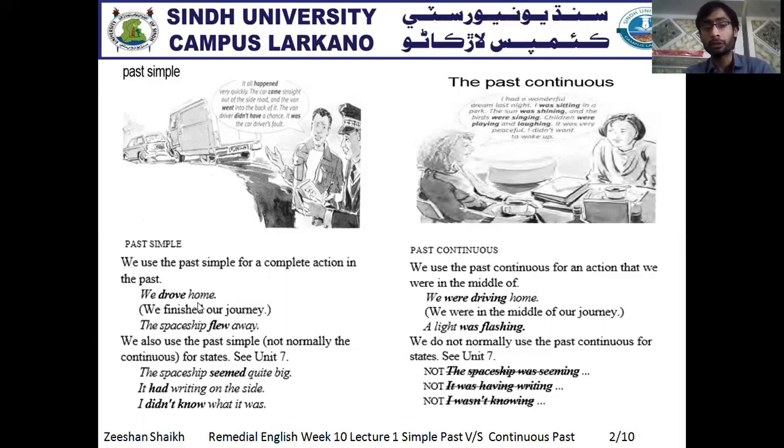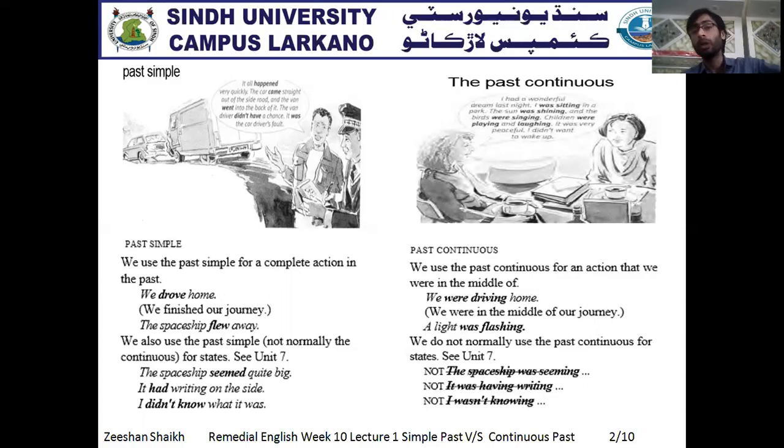Now we see the examples. In the past simple, we can say we finished our journey. That means their journey is completed. There is no further journey which they have to finish or which they have to travel. The action is completed in the past. But in the past continuous, we say we were in the middle of our journey.